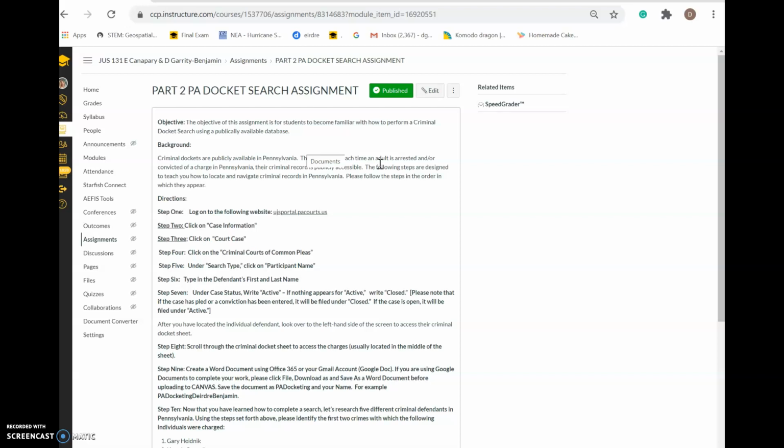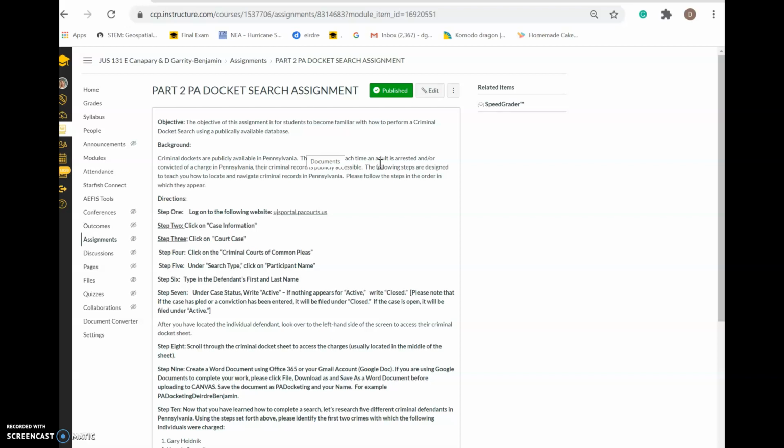So if you know someone who lives in Philadelphia or anywhere in Pennsylvania, you can actually do a search on them and find out if they have any criminal records, whether their cases are pending, whether they've been decided, and then of course it tells you what the conviction is. It'll tell you whether they were imprisoned or released on bail. It'll tell you how much money. All of those details are included in docket searches. So this is a wonderful tool to look up people if you want. I know that's a little creepy, but you can look up people in here.